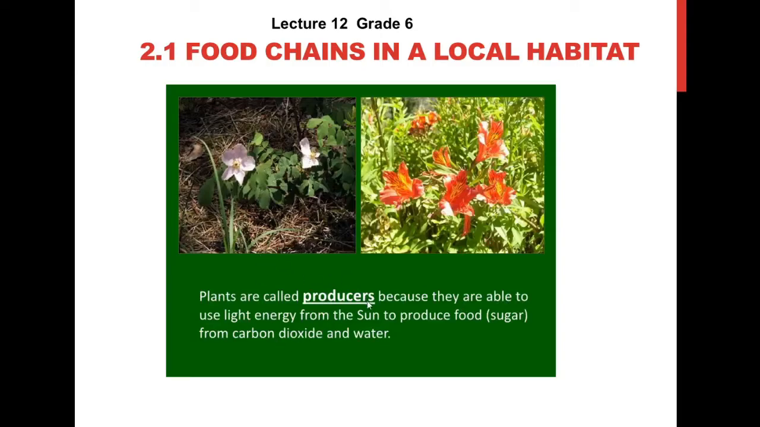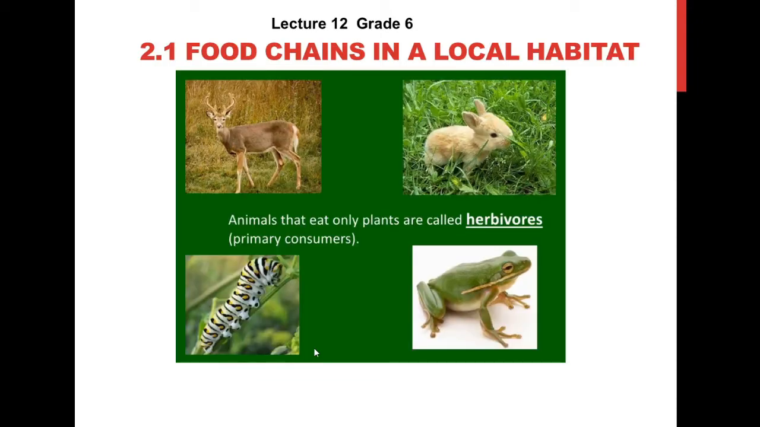Plants are called producers because they are able to use light energy from the sun to produce food from carbon dioxide and water. In this picture you can see different animals which are herbivores. Animals that eat only plants are called herbivores, and these herbivores are also known as primary consumers.